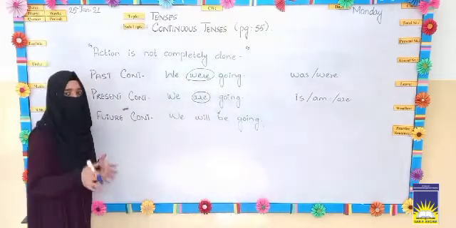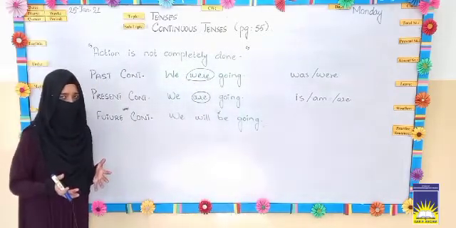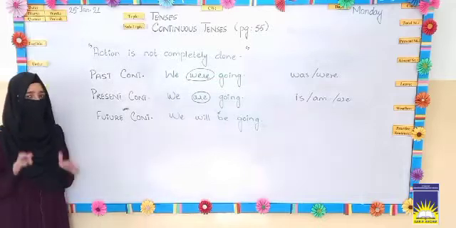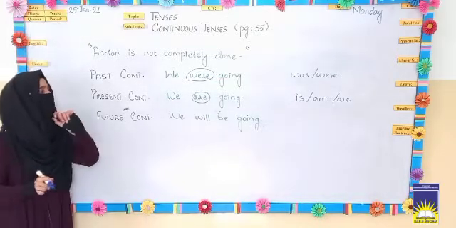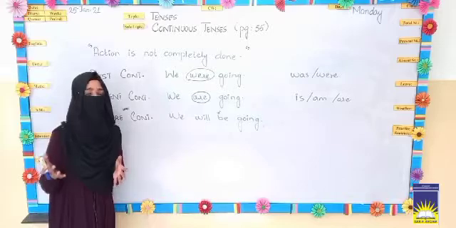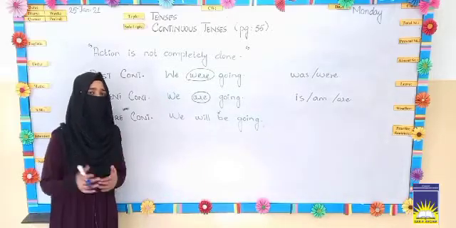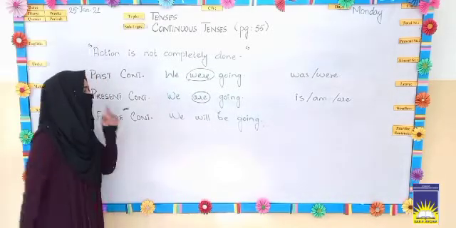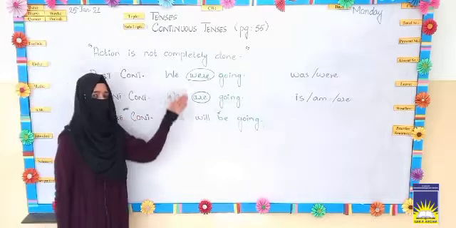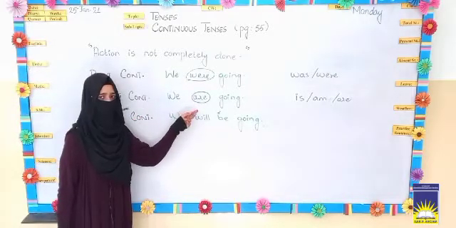Is is used for singular subject, am is used only with the subject I, and are is used for plural subjects. It means more than one subject. So you can see here that the difference of helping verb is there.